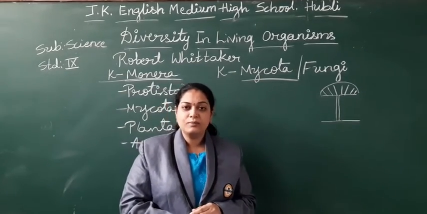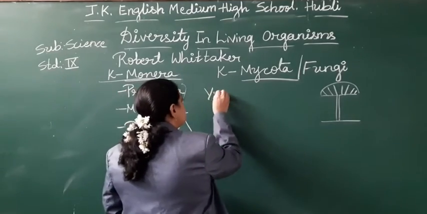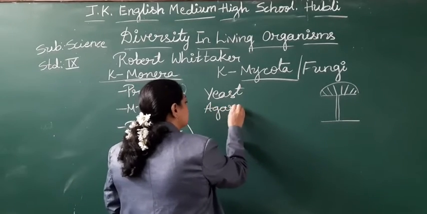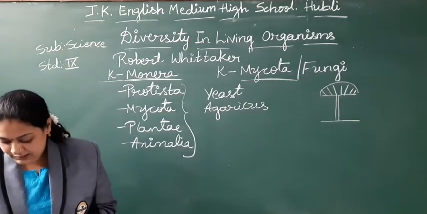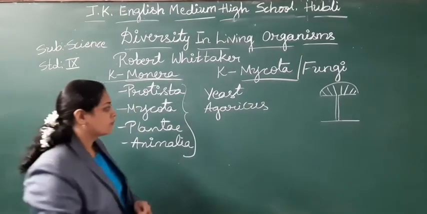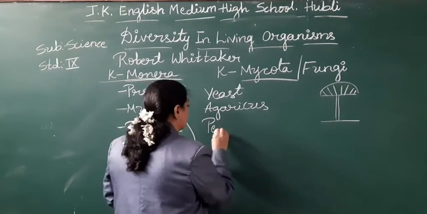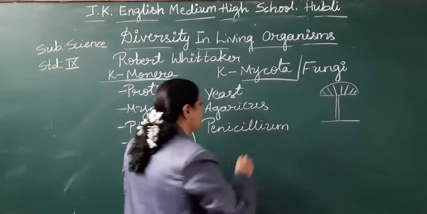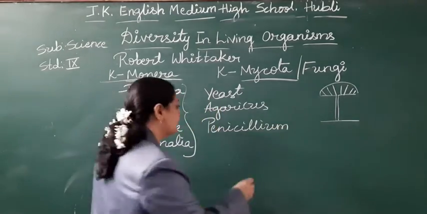So the examples for the kingdom Mycota are yeast, agaricus, penicillium, or aspergillus.